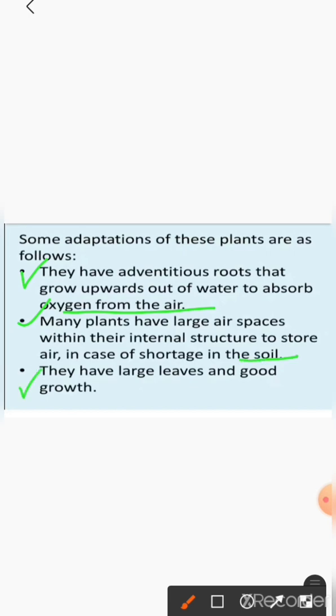Number 3, they have large leaves and good growth. These are some adaptations of the plants of marshy areas.